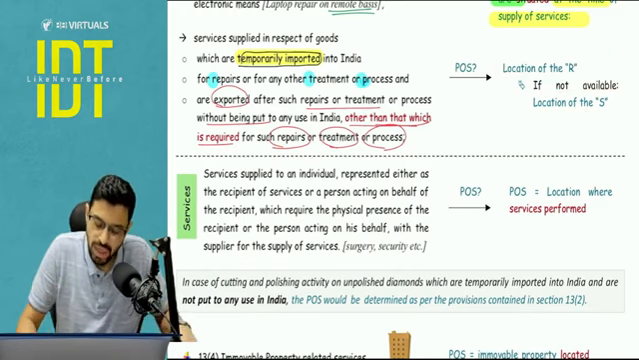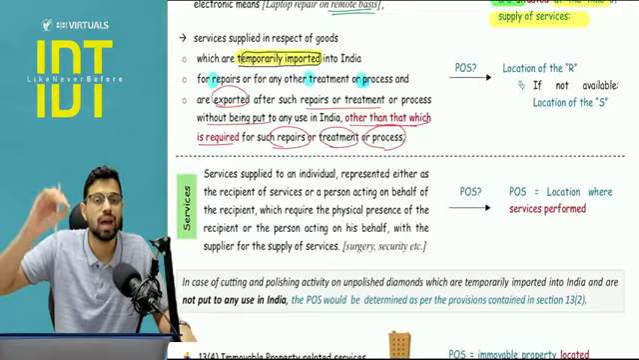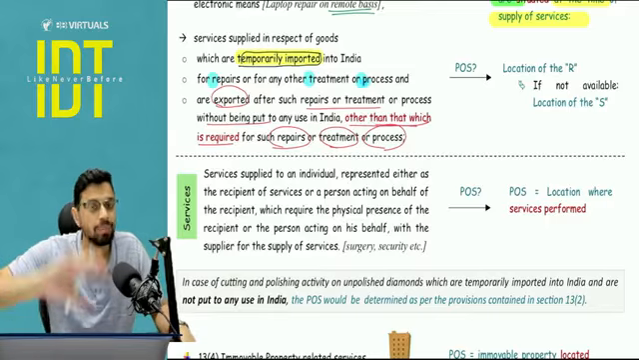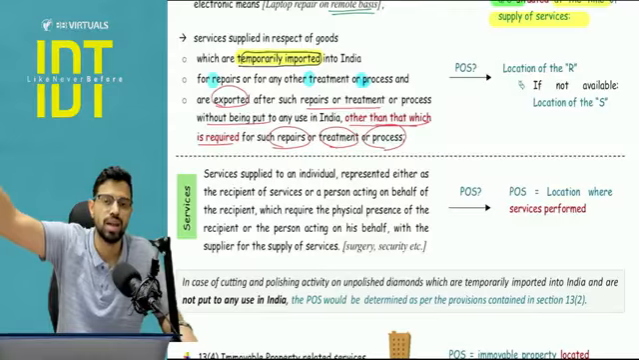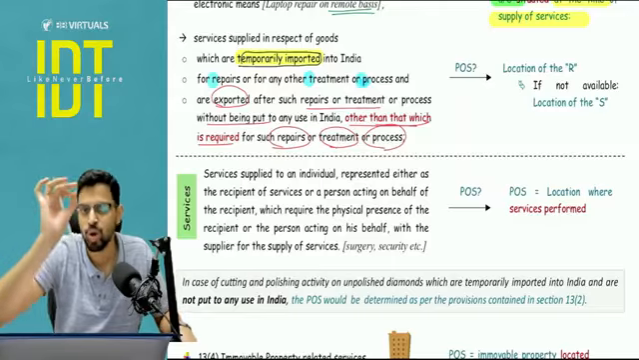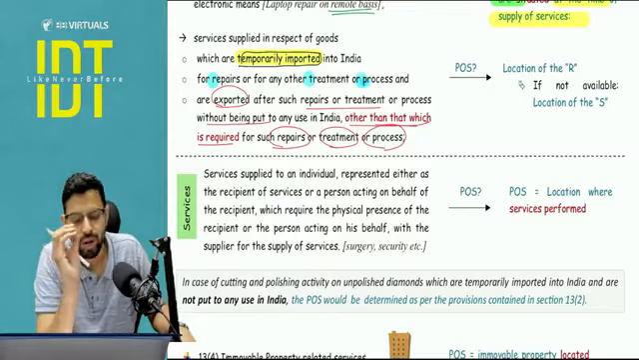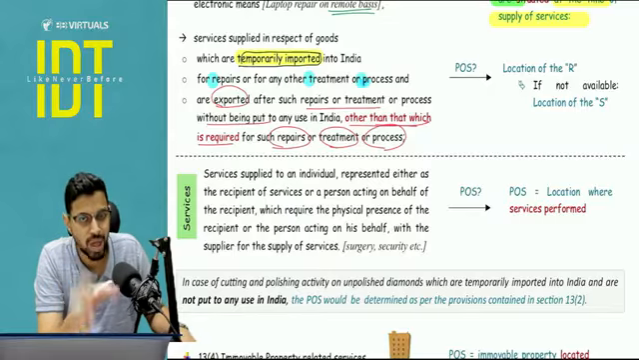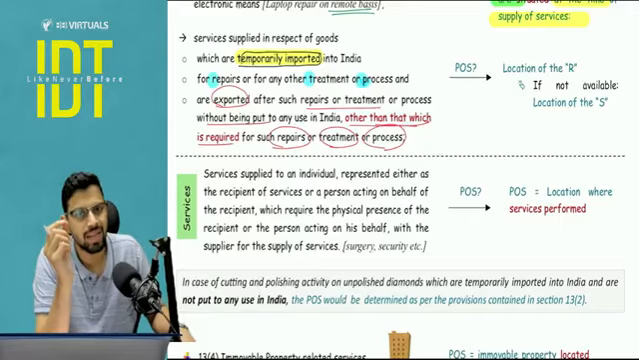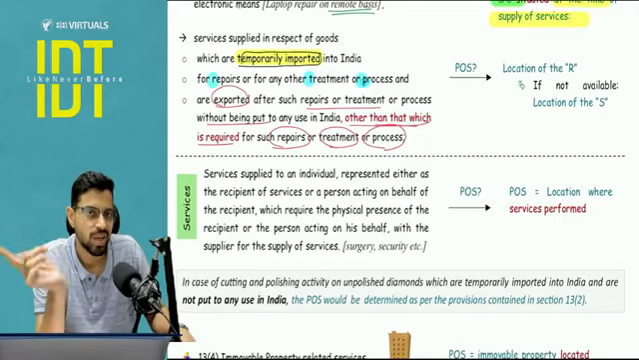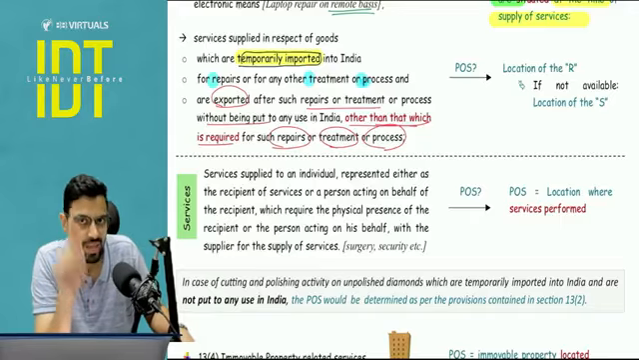So what is the logic here? The logic is that the items which are being repaired, or on which some treatment or process is being done, are going back outside India. The actual benefit will be derived outside India. Hence, India should not get the flow of GST. It should not get its share of GST because here the goods are not being used ultimately. GST is a destination based tax, and here the destination is outside India. Final use is outside India.